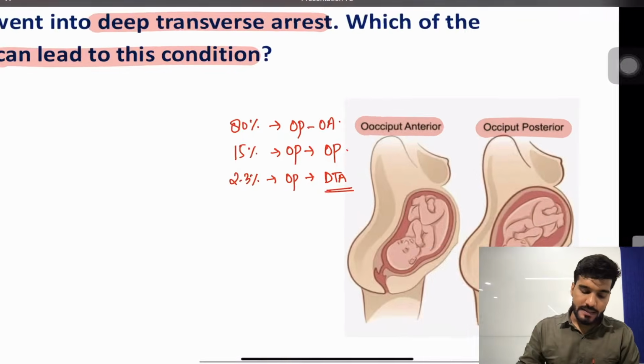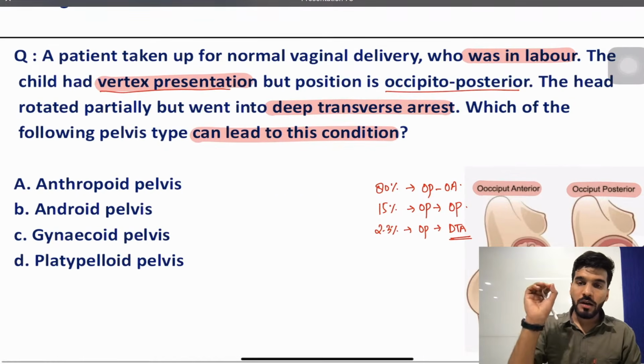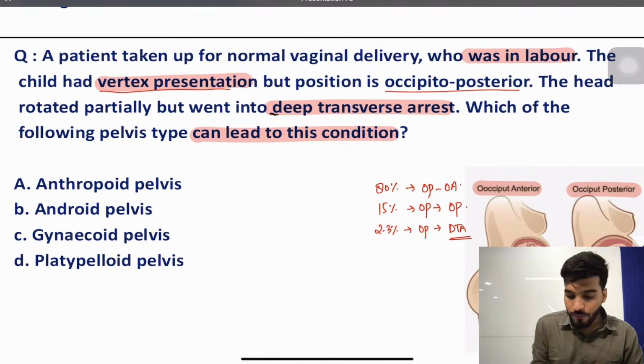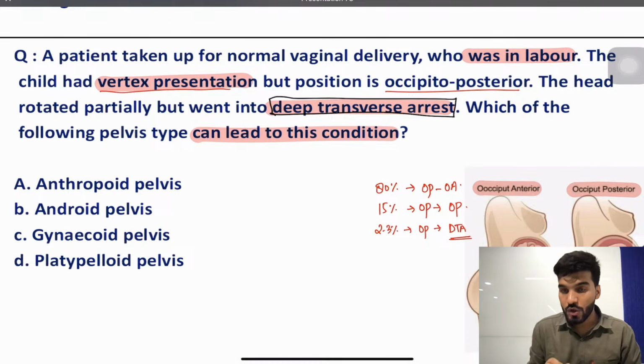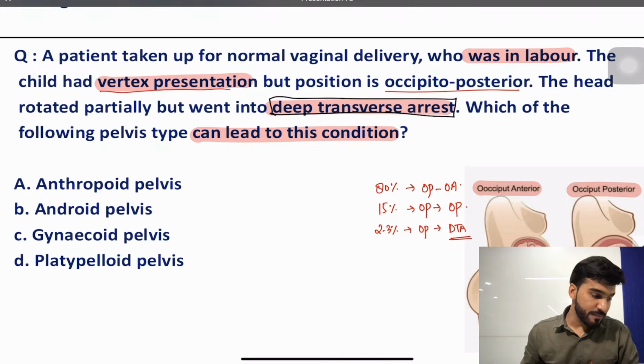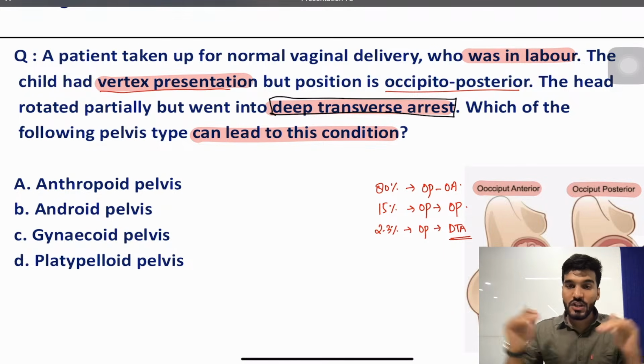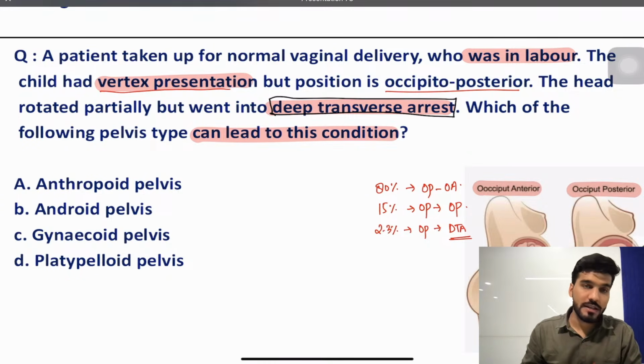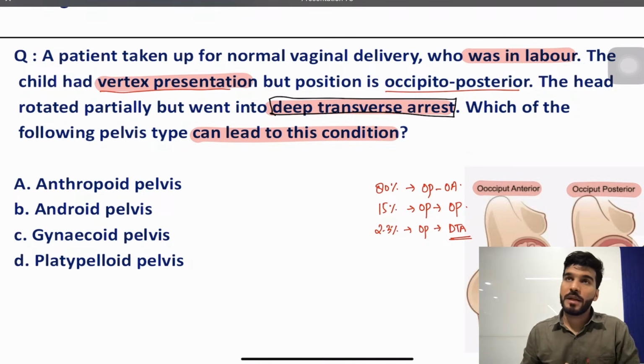Now very simple question, you have to remember only a few things. If you remember deep transverse arrest, you should know that the type of pelvis in this deep transverse arrest is triangle shaped, heart shaped, and the heart shaped or triangle shaped pelvis is an android pelvis. The type of the pelvis is going to be android pelvis.